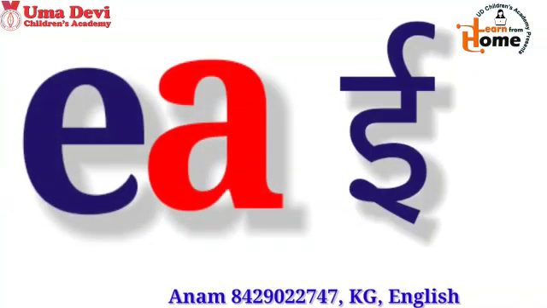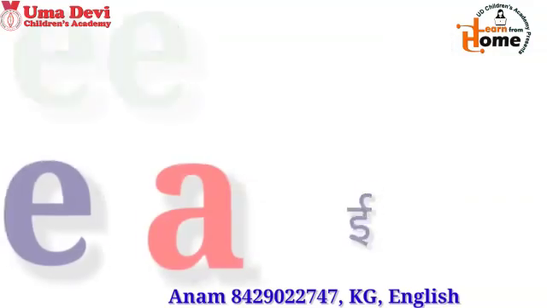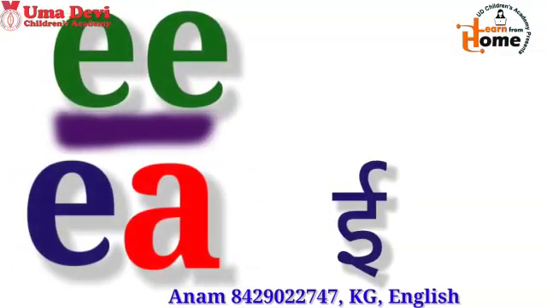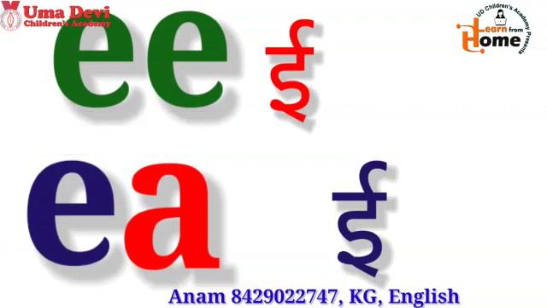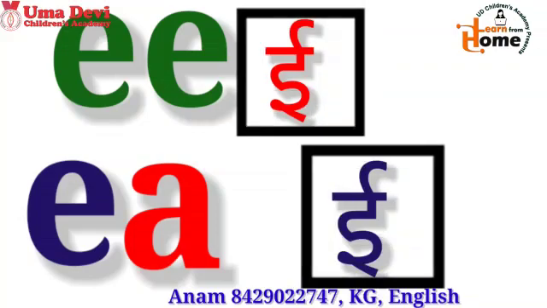Children, in our previous classes we all have learned sound of double E. Double E also makes the sound E. Double E and EA both have same sound.